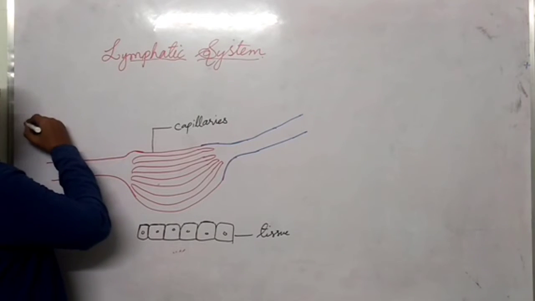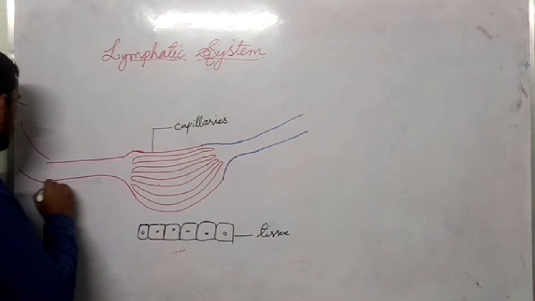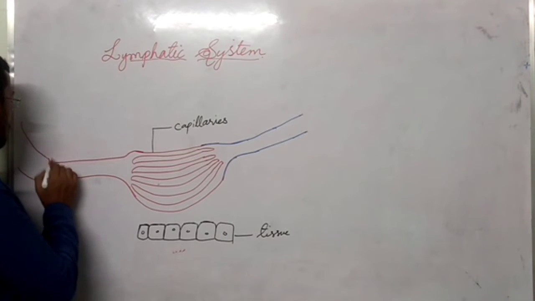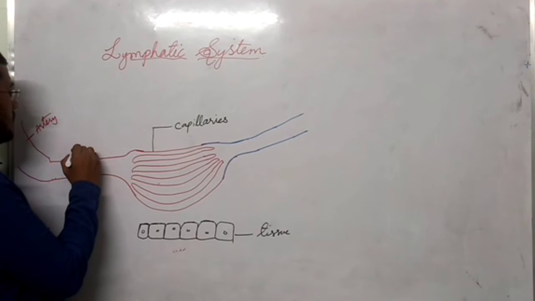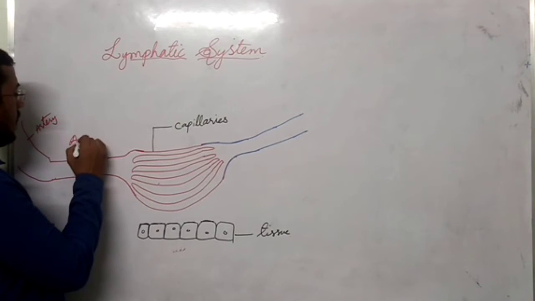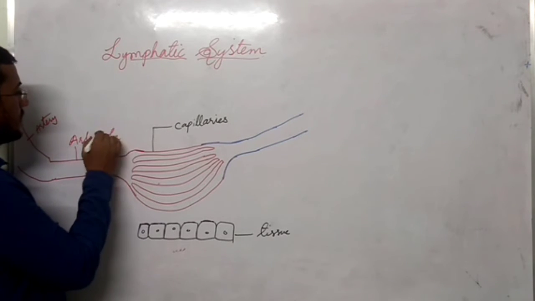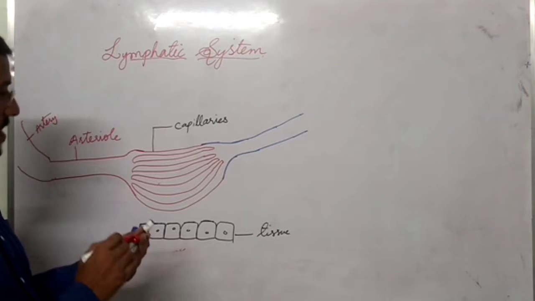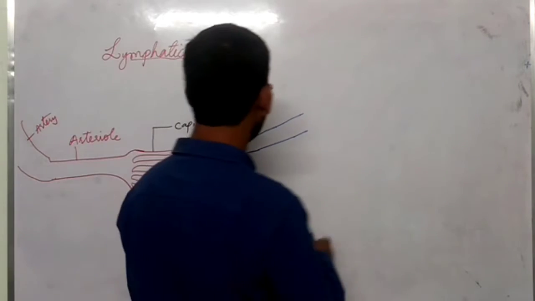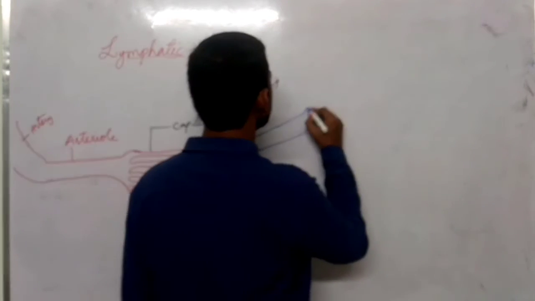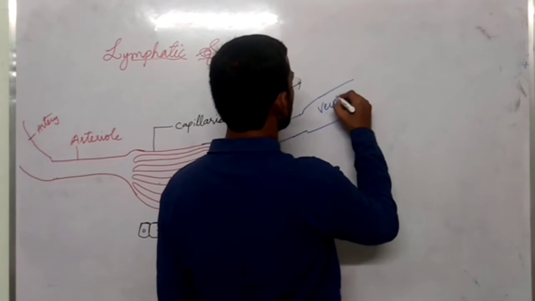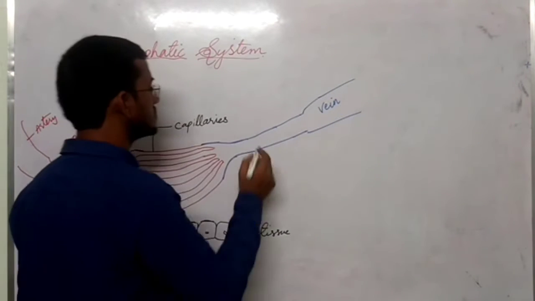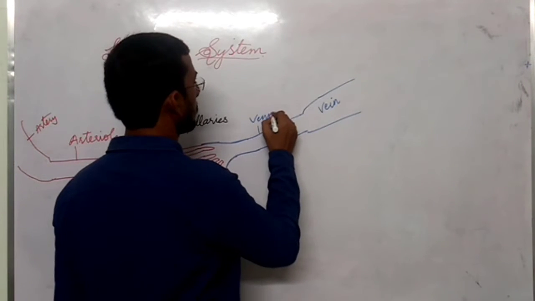This is an artery. The artery is connected to the arteriole. The arteriole is connected to capillaries, and this is the venule, and the venule is connected to the vein. So this is the vein, this is the venule.